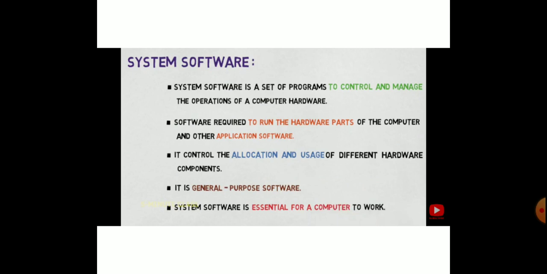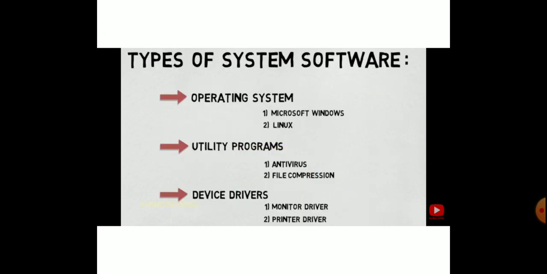Next, system software, which is designed to manage the hardware and application software too. This is called system software. Types of system software are operating system, utility programs and device drivers. Operating system examples are Windows, Unix, Linux, etc. Utility programs include antivirus programs and file compression utilities. Device drivers include monitor drivers and printer drivers.